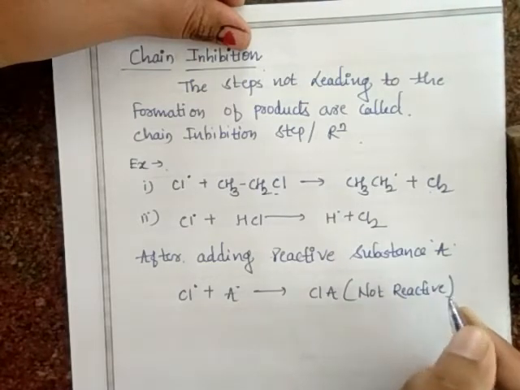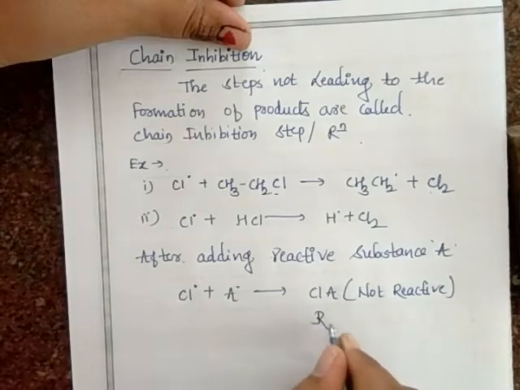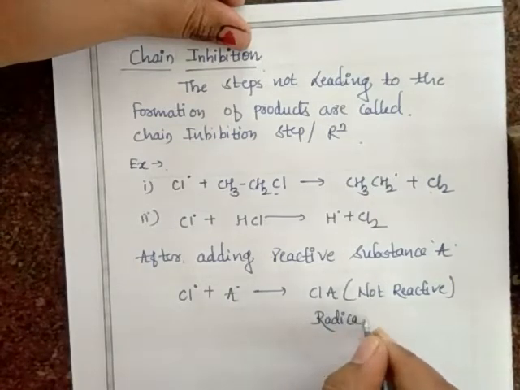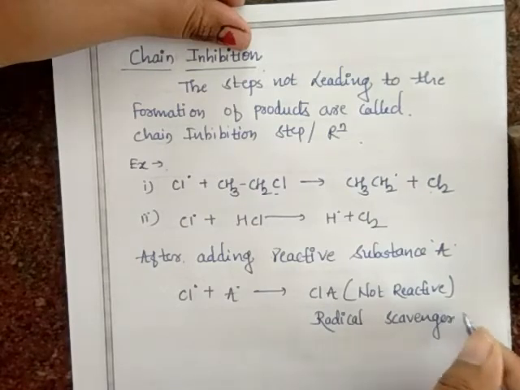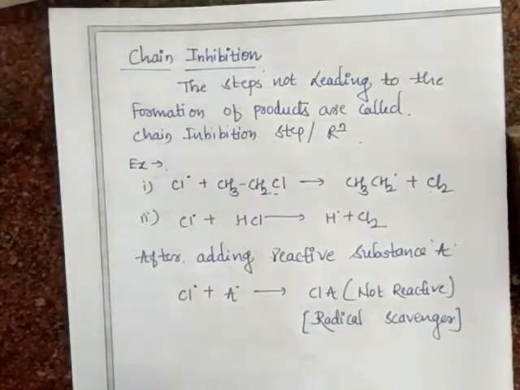This is not reactive, and this is also called a radical scavenger.